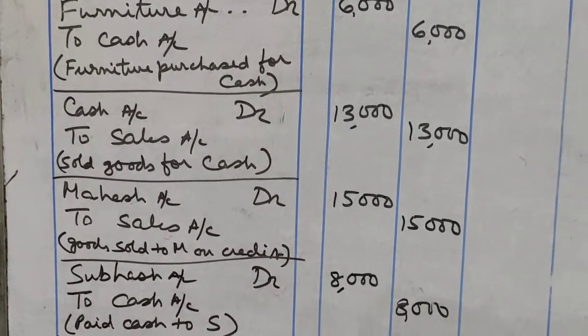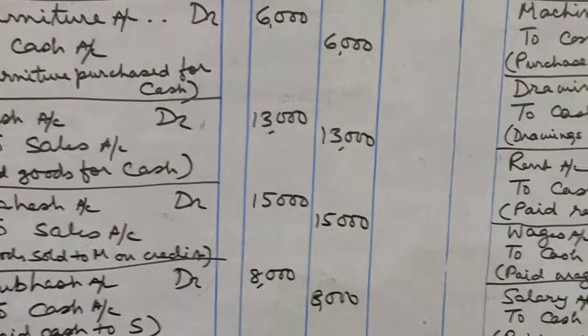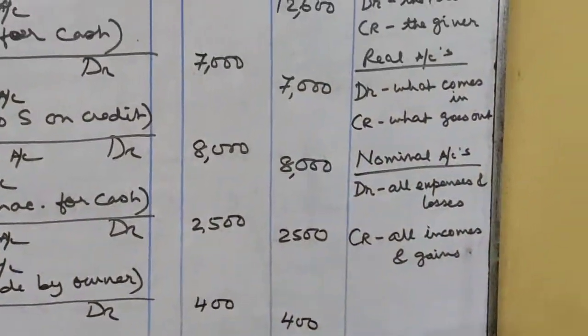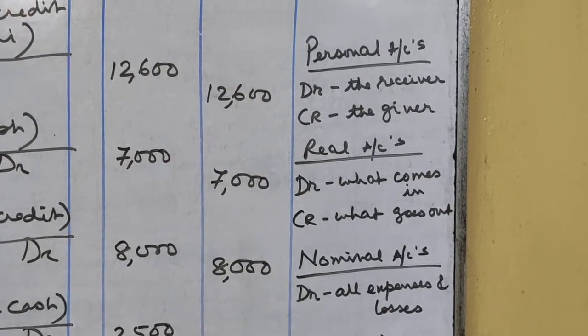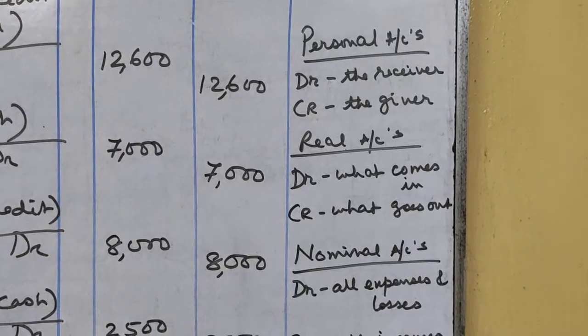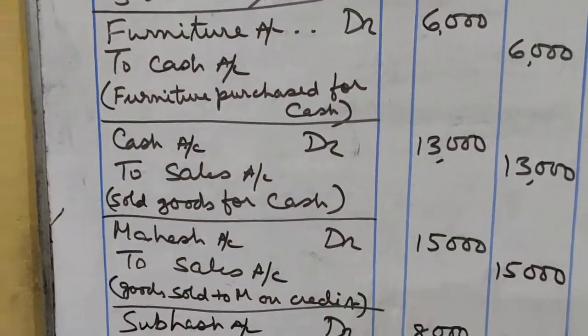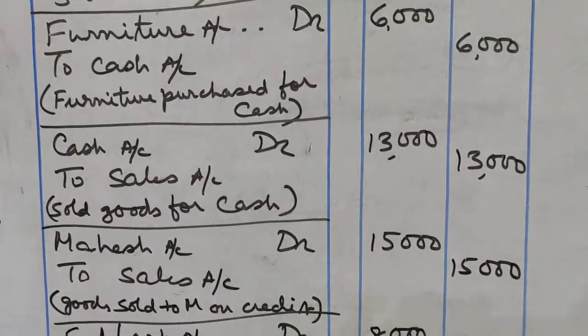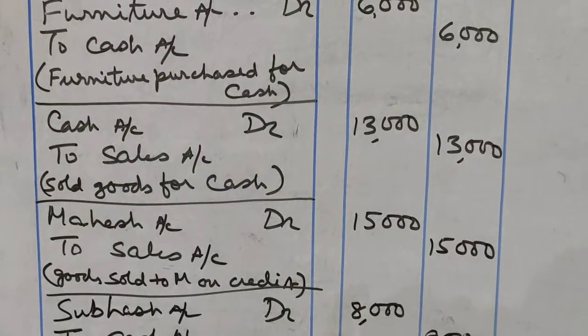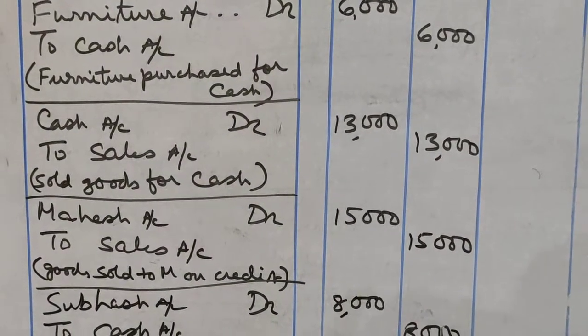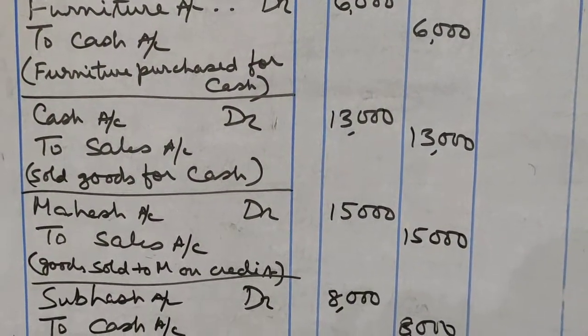So sales account will be credited. And who is receiving the goods? Mahesh. Mahesh is personal account. In personal account, the rule is debit the receiver. Now Mahesh is the receiver of the goods. So we will debit Mahesh's account. Debit the receiver, and goods are going out due to sales. So sales account will be credited.